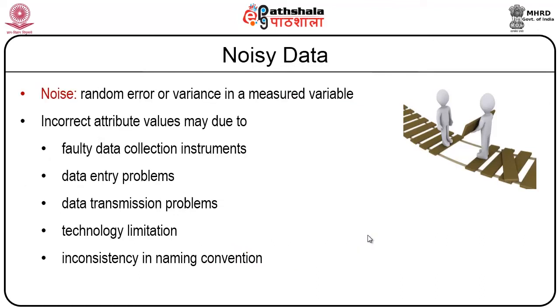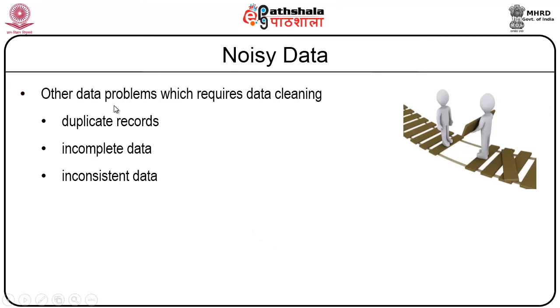So we have studied mostly the missing data values. Now we will try to understand noisy data. By noise, I mean the random error or variance in a measured variable. These will mostly be incorrect attribute values, and this may be due to faulty data collection instruments, data entry problems, data transmission problems, technology limitations, and inconsistency in naming convention. These might lead to noisy data. Some other data problems which require data cleaning are duplicate records, incomplete data and inconsistent data.